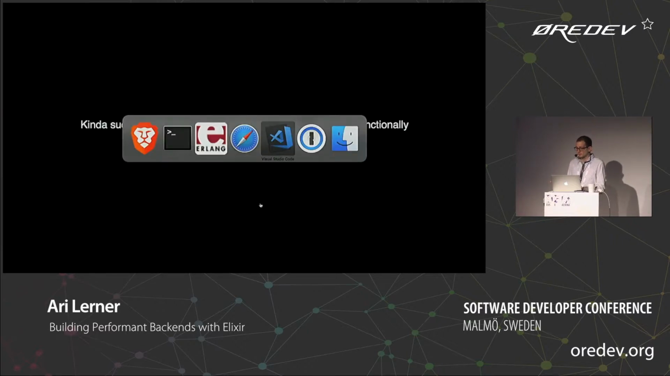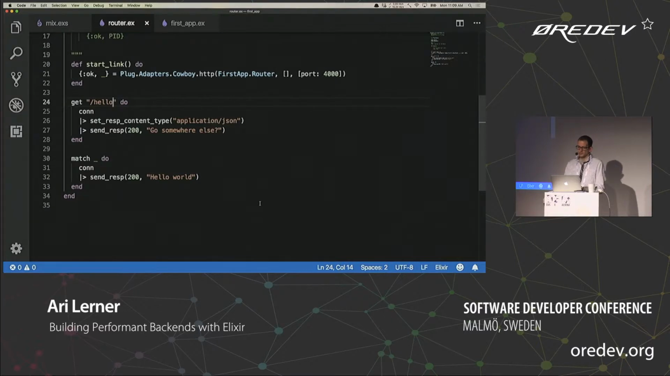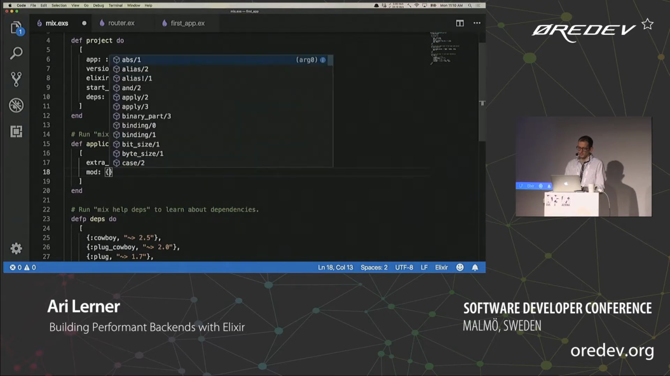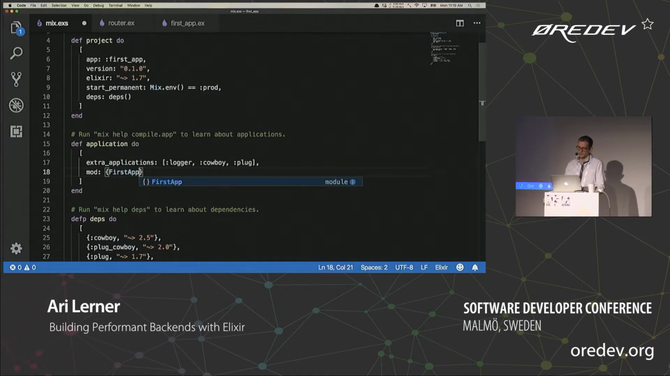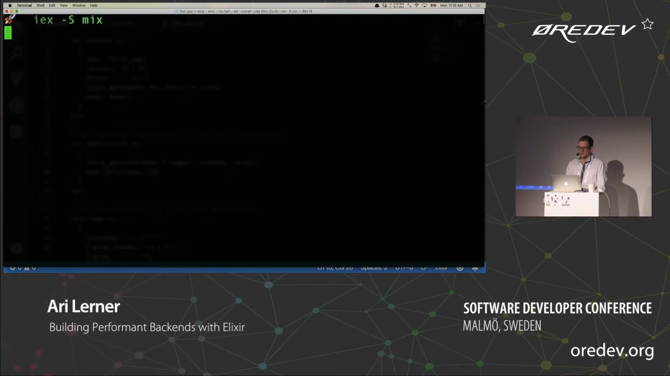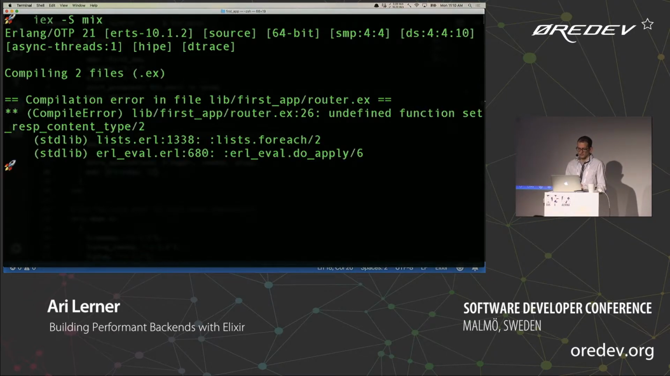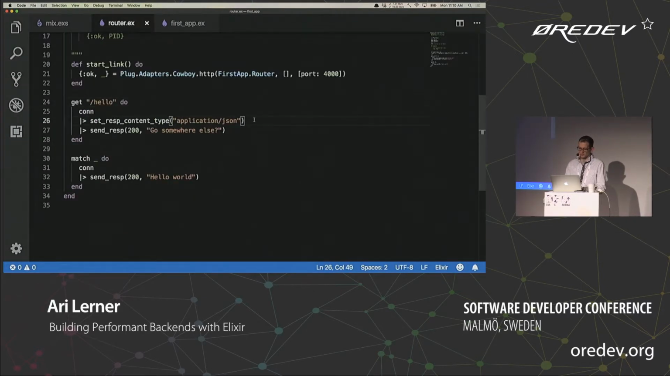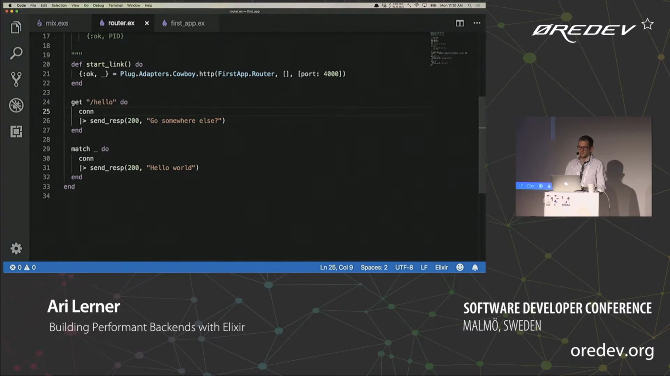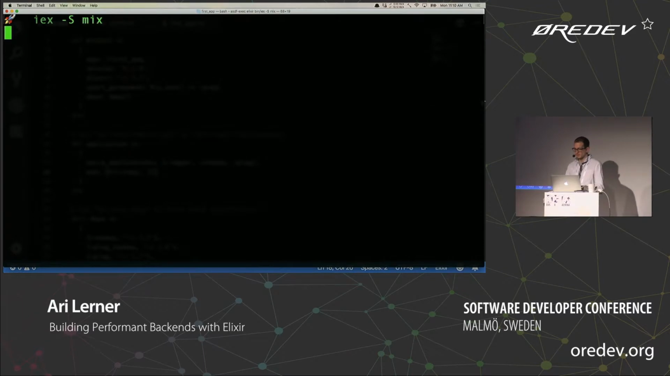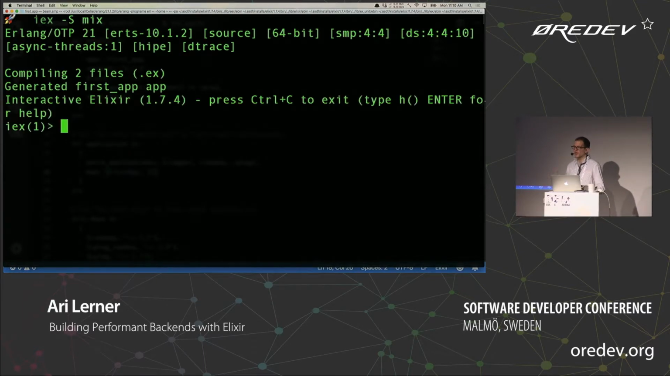So I don't actually particularly like starting my application from IEX. Instead, let's go to our mix.exs file, and we'll say that we have a module that we want to run called first app. And so now anytime I start IEX, we'll kill that again. Anytime I start IEX, that's going to kick off, oh, I guess it's not set content type. That's why it was exploding. I don't remember what it is a second. So I'm just going to delete that line. Now, instead of me needing to type first app start, it's going to compile it and run it for me.